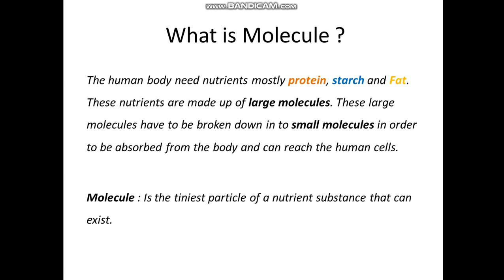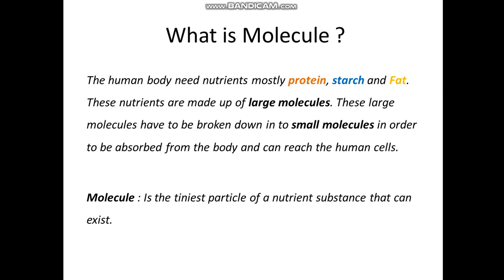which cuts the food into small pieces, and then it goes to the stomach, and the process of making these large molecules into small molecules continues from the mouth. Each part, the mouth makes very big pieces of food into small pieces, and then in the stomach it's made even smaller and smaller until we have a molecule.